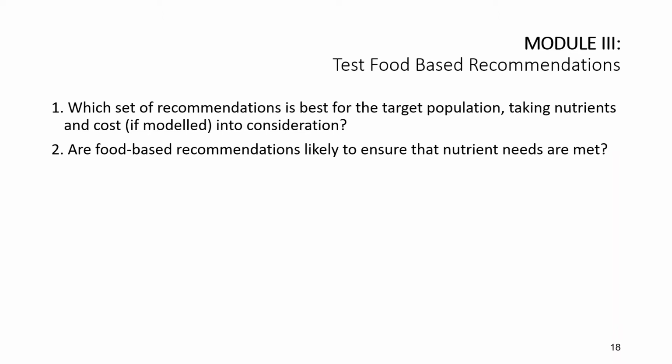So once you identify those problem nutrients, you can go to module 3, and here you can test food-based recommendations. Here is the place where you can identify the minimize or worst case scenario and the maximize or best case scenario of each nutrient. This is where you can compare sets of alternative recommendations, and this is where you can also finally test whether, with all the alternative combinations, the FBRs are likely to ensure that all nutrient needs are met.